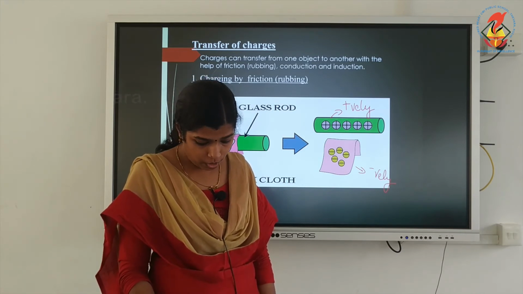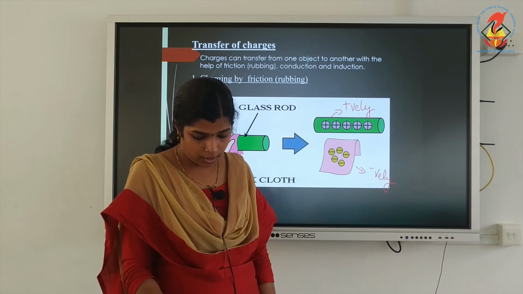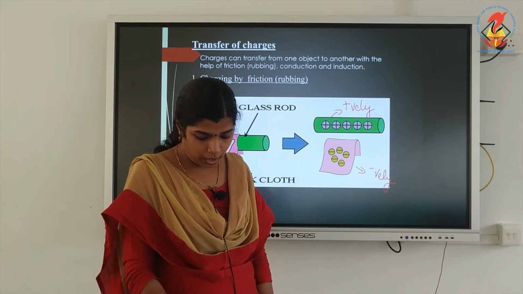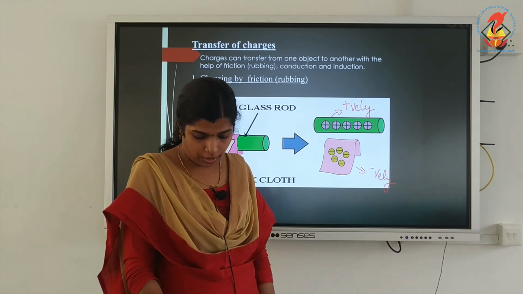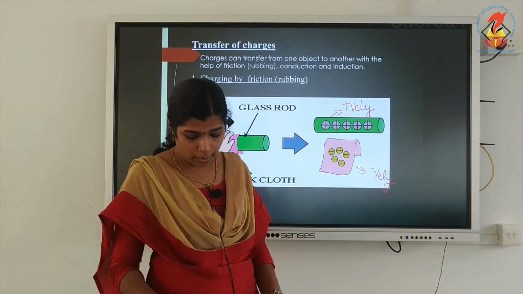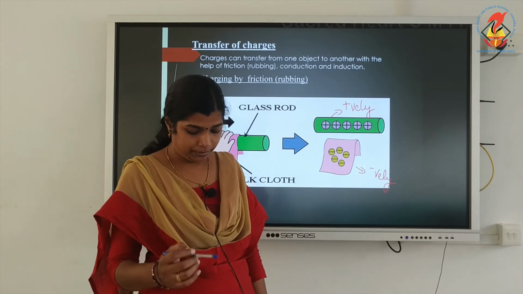When two objects are rubbed together, there is friction between them. Therefore, a body can be charged by friction. This method of charging a body is called charging by friction.